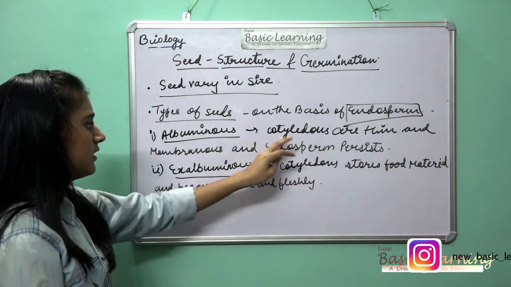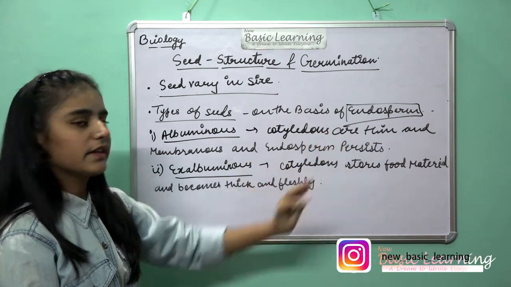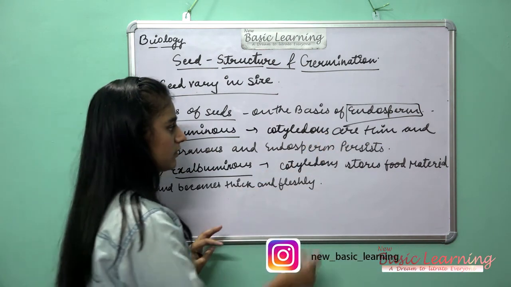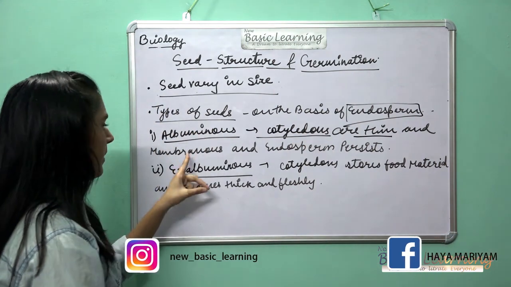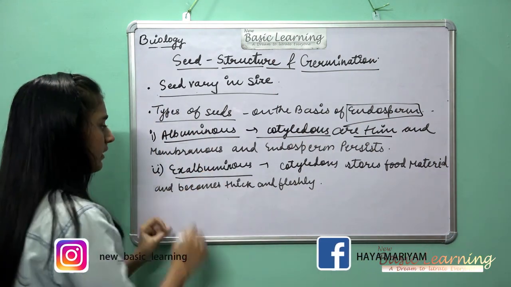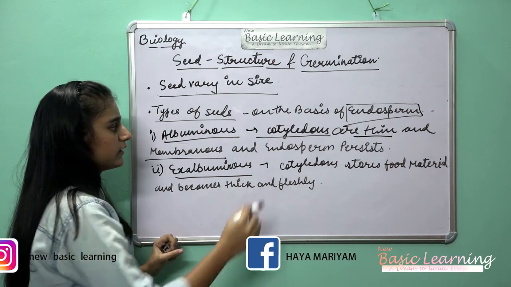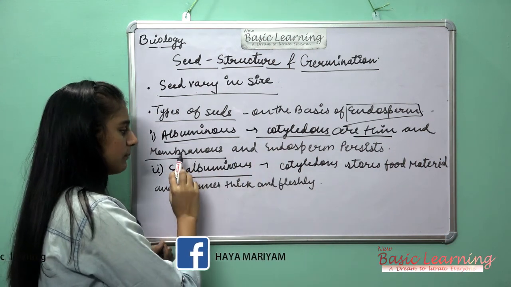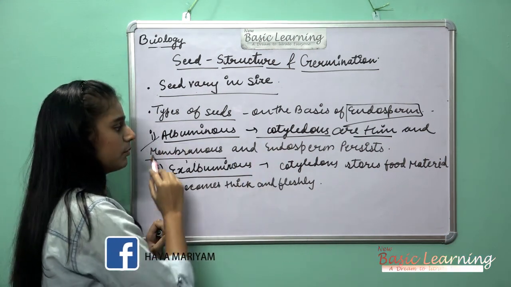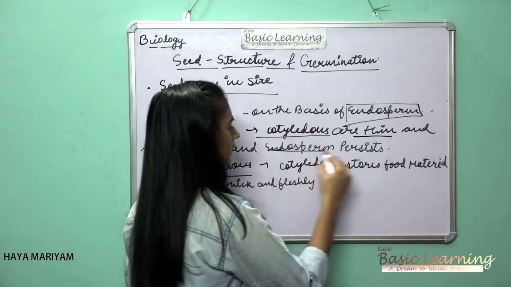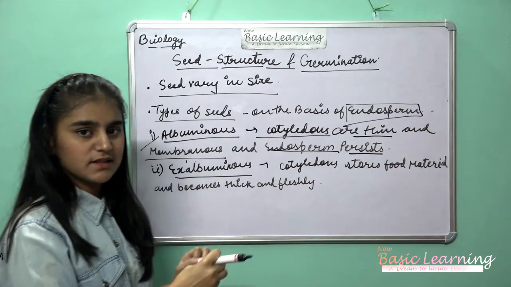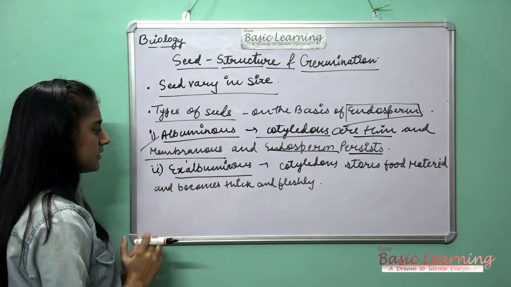Albuminous are those where the cotyledons are thin and membranous. You have to keep in mind that the cotyledons are thin and membranous in albuminous, and endosperm persists. It means that the endosperm is present in albuminous seeds.